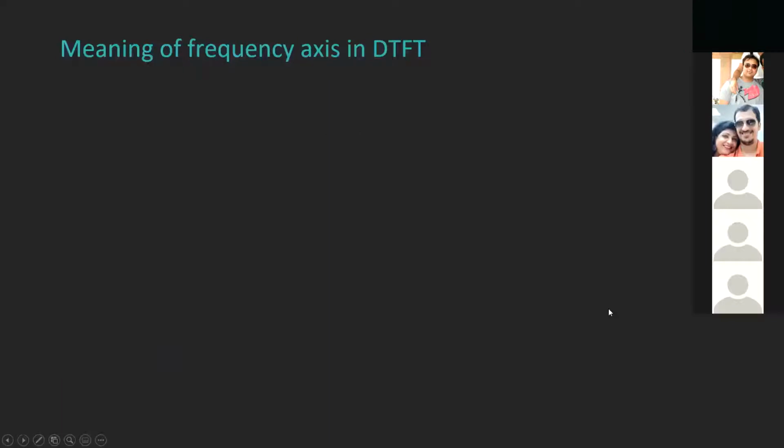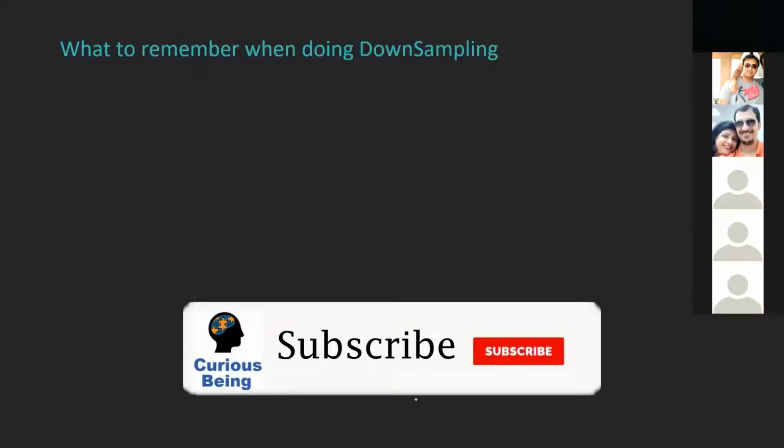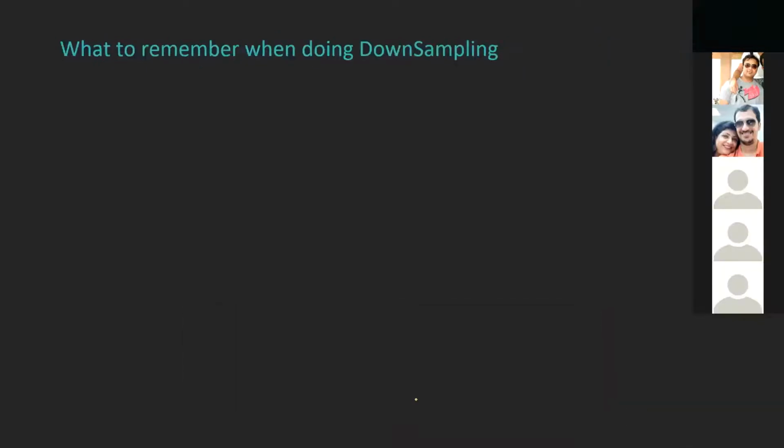Now, similar to this, how does downsampling look in the frequency domain? Let's first plot a normal signal, and assume that it ranges from -pi to pi.